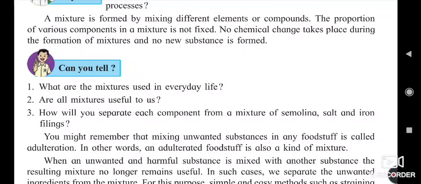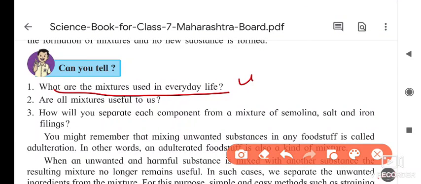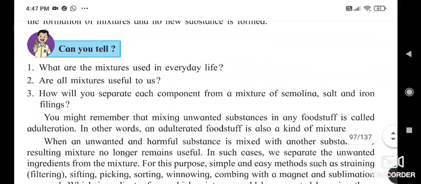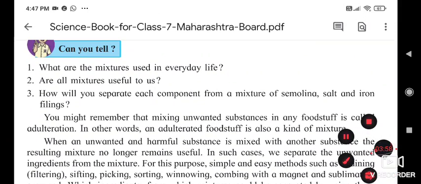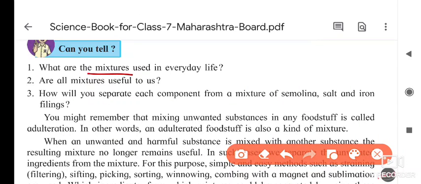Now, can you tell what mixtures are used in everyday life? If you take examples of mixtures, pohe, chuda, these are mixtures that we use in our daily life. Otherwise, nowadays Sankranti is coming, and in Sankranti we make a mixed vegetable sabji. Inside it, we add so many vegetables, so many things, but it is a mixture of vegetables, and it's tasty. So are mixtures useful to us? Yes, mixtures are useful to us.